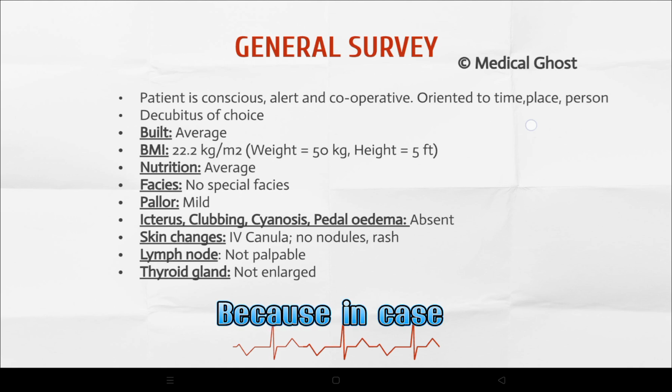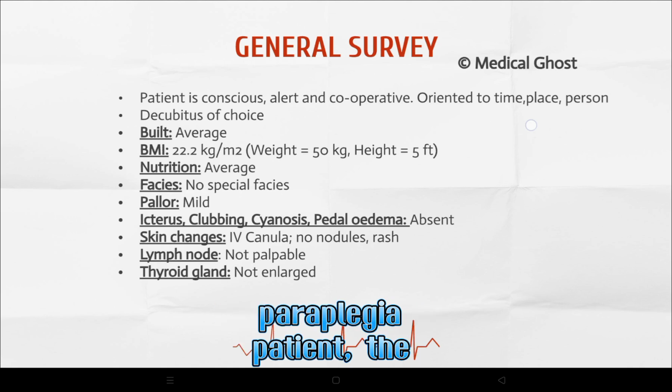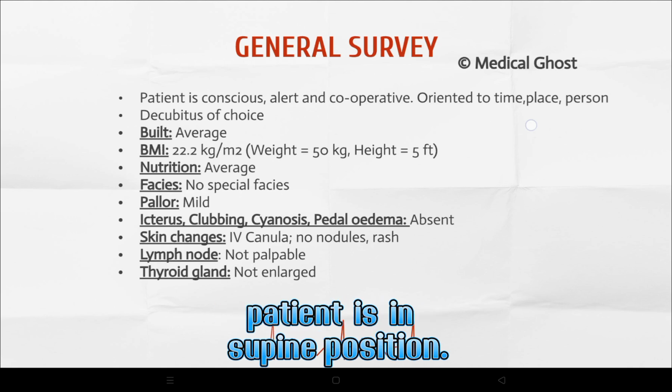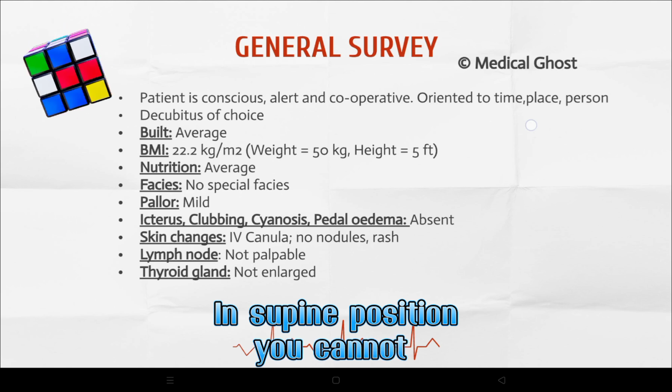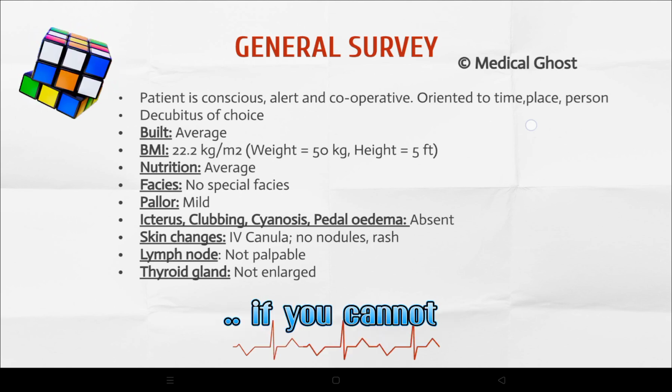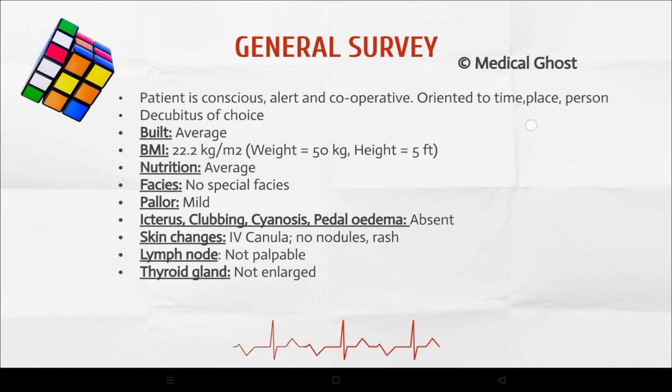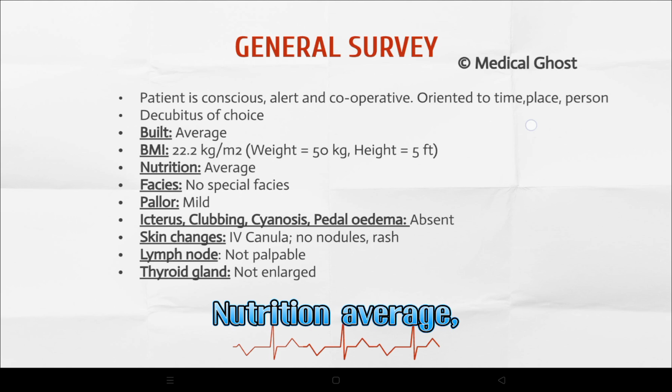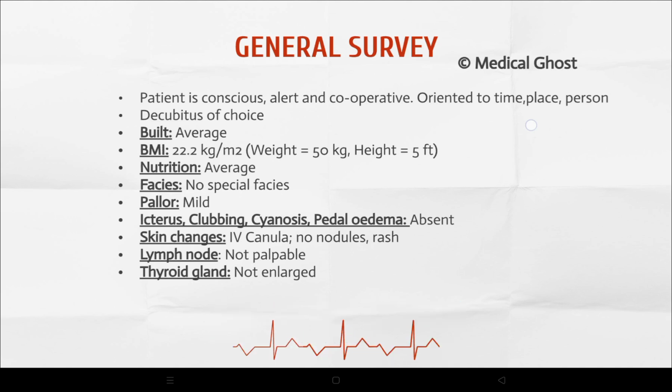Why? Because in hemiplegia or paraplegia the patient is in supine position. In supine position you cannot measure height, and if you cannot measure height, you cannot measure BMI. Nutrition average. Many times nutrition is malnourished, but here the patient's nutrition was apparently average.